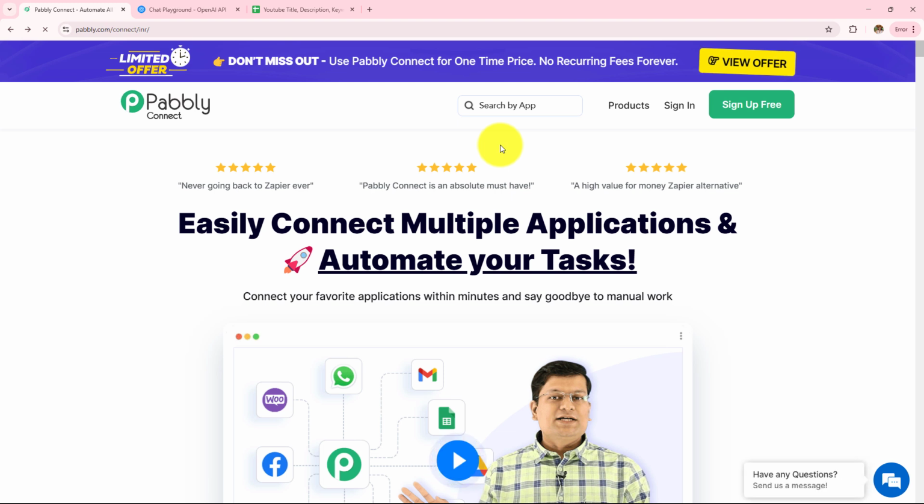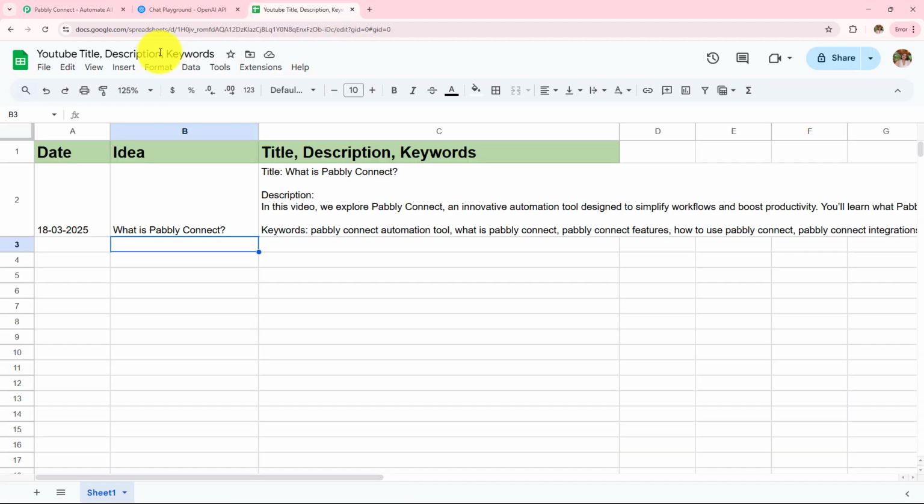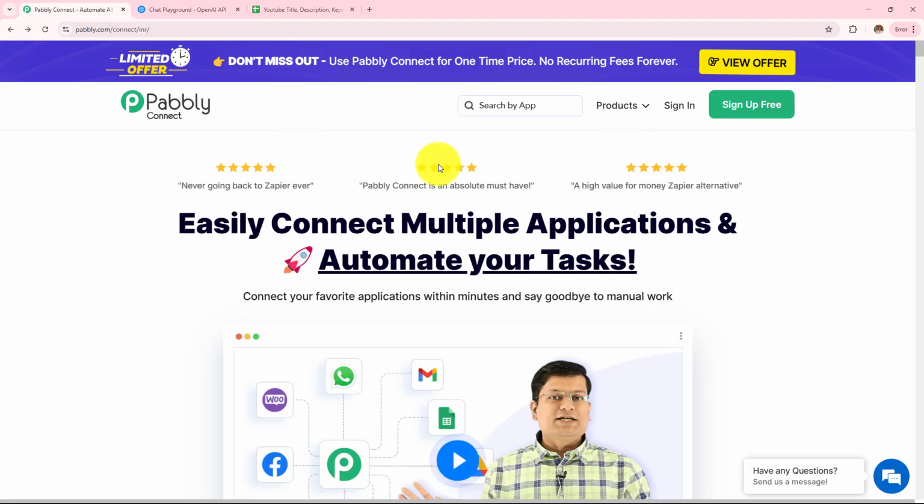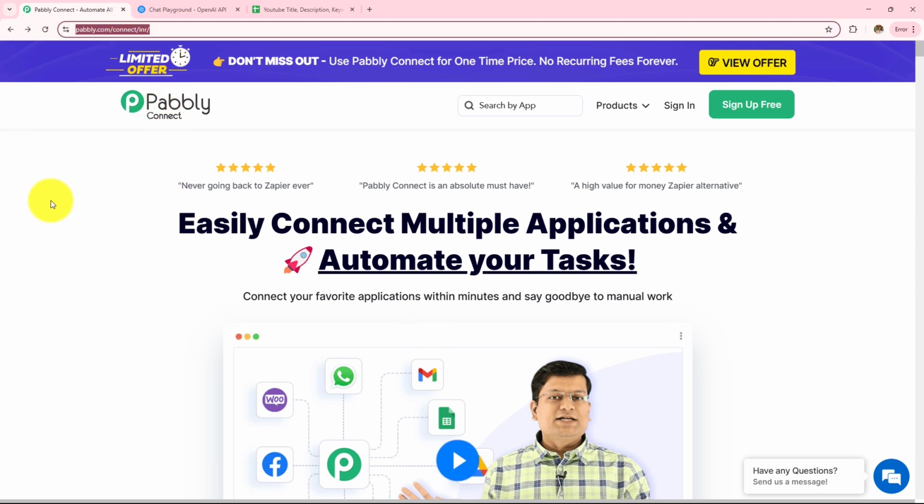In this video, we are going to learn how to use an AI agent to generate YouTube titles, description and keywords. For this, we are going to create automation between Google Sheets and OpenAI with the help of Pabbly Connect. So this is the landing page of Pabbly, and you can visit this simply by typing pabbly.com/connect/inr/ in your browser.